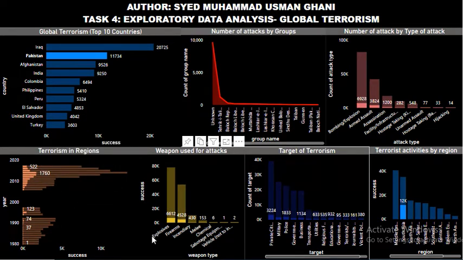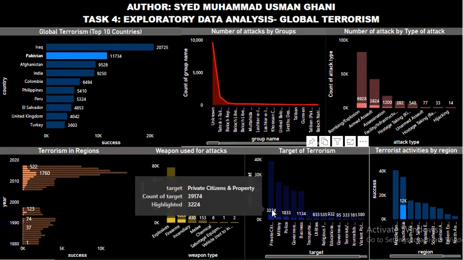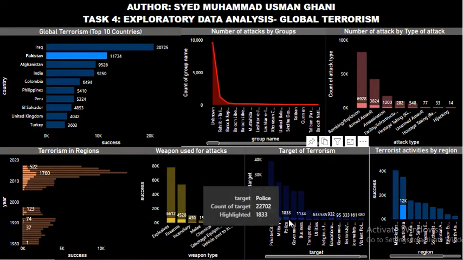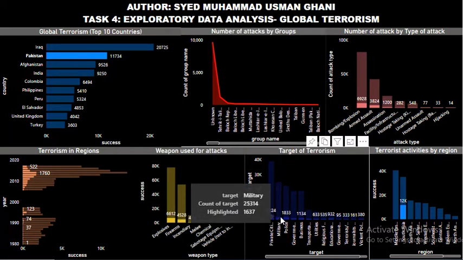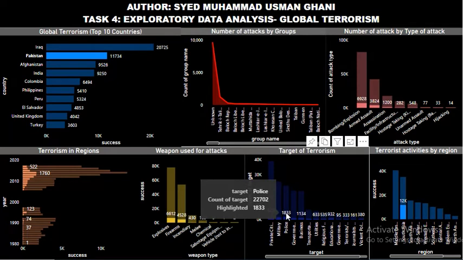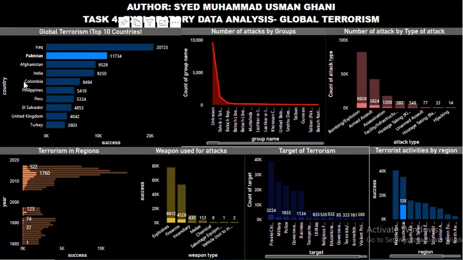The weapons used were mostly explosives and firearms, and the targets were mostly, you can see, private citizens, police, and military. Here you can see 1833 times police were the targets, and then 1637 times military was the target. And as you know, Pakistan is a South Asian state.